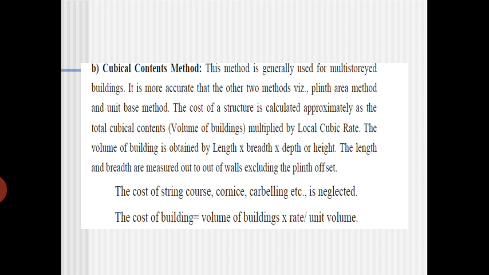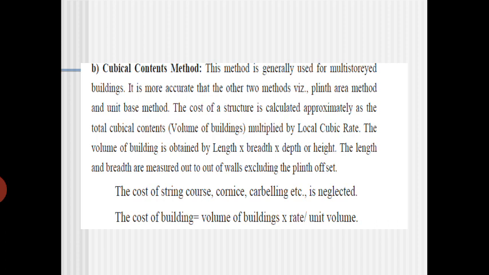This is the cubical content method, and this method is generally used for multi-storey buildings, because the plinth area method is strictly related to residential buildings, but this is used for multi-storey buildings. It is more accurate than the other two methods, namely the plinth area method and the unit base method. The cost of the structure is calculated approximately as the total cubical content, that is the volume of the building, multiplied by a local cubic rate.